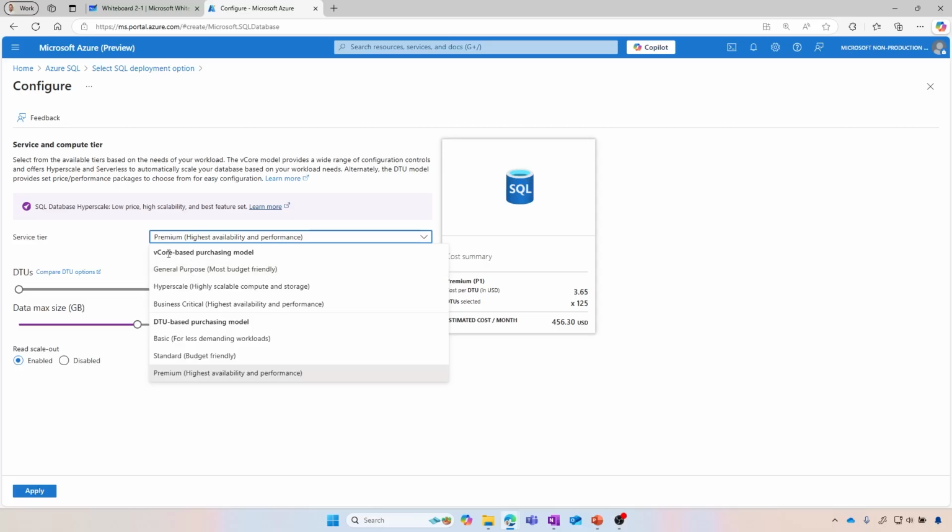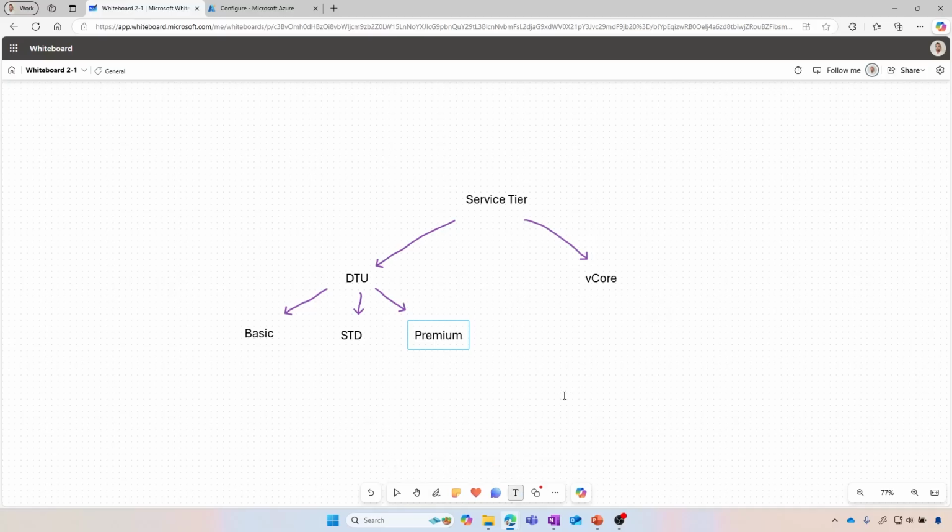So now let's talk about those vCore approach. So first we have the general purpose, most budget friendly. Okay, we have the hyperscale, which is going to provide some data size up to 100 terabyte, okay, for larger data size that we may need, and then the business critical with the highest availability and performance on the back end. Okay, very interesting to understand how that works on the back end in order to understand how it can reach those amazing performance with the business critical. So let's go ahead. Let's place it here.